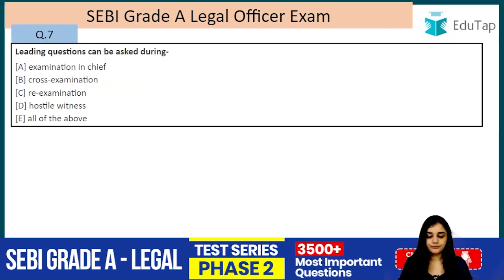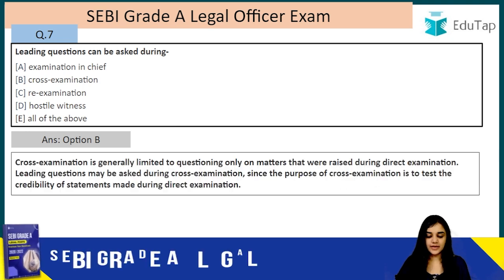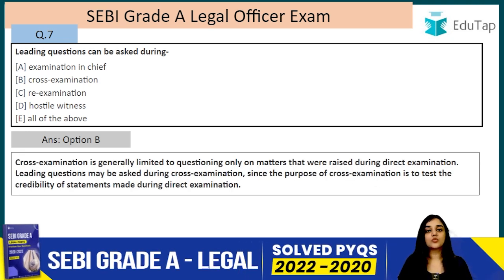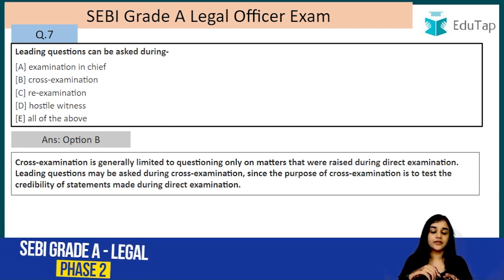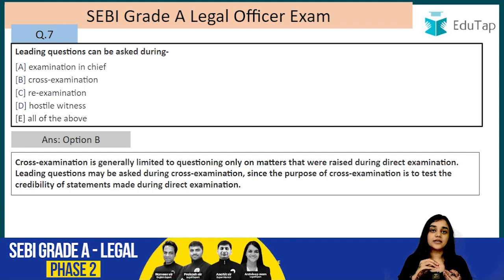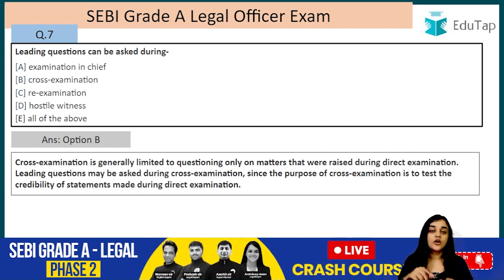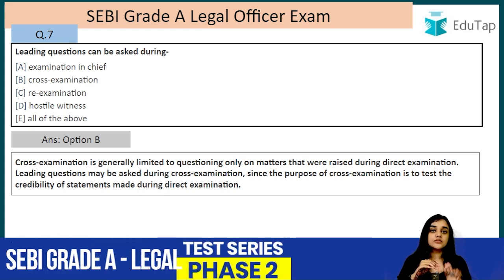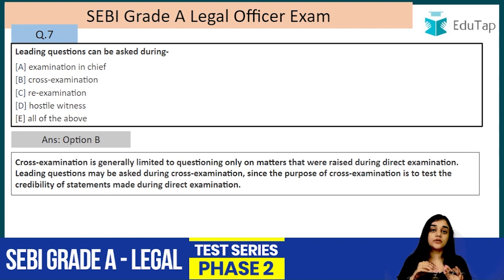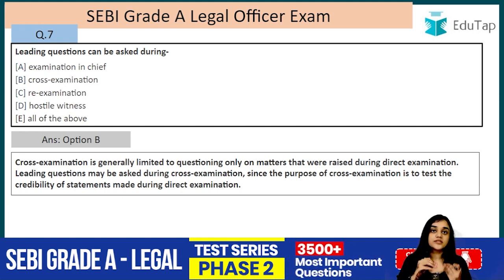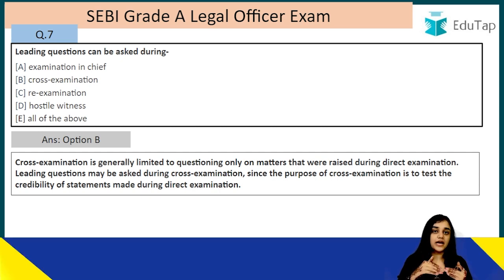Question number 7. Leading questions can be asked during. The answer is B, that is they can only be asked during the cross-examination. First of all, you have to understand what leading questions are. Leading questions are the questions which actually have the answers hidden in them. For example, if I ask, is it not true that your name is A, or is it not true that you live in Delhi, these are what? These are leading questions which have the answers to them also in the question, and the person who is making those questions expects that the answers that are already hidden in the question should be answered in the same manner.